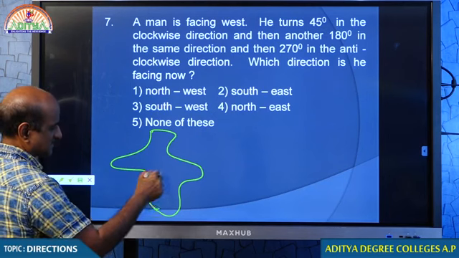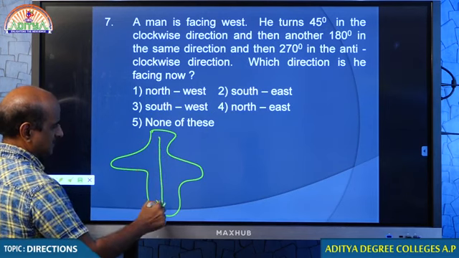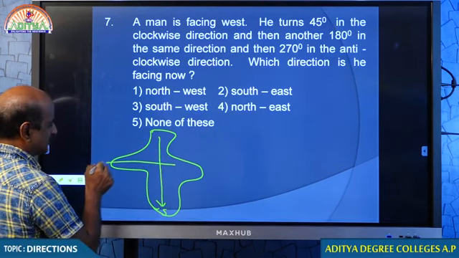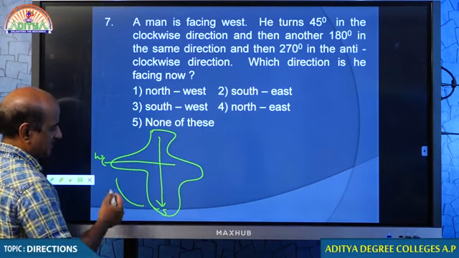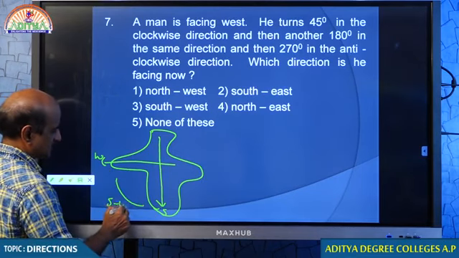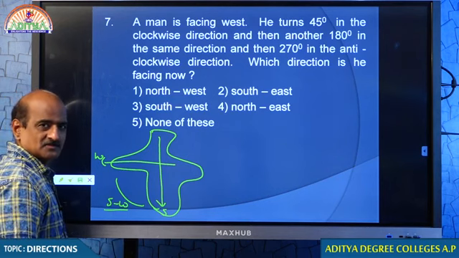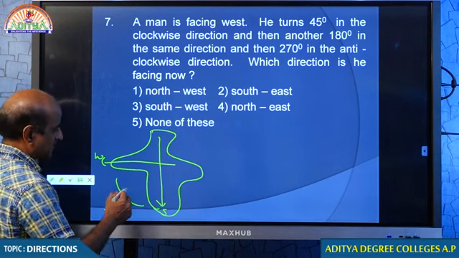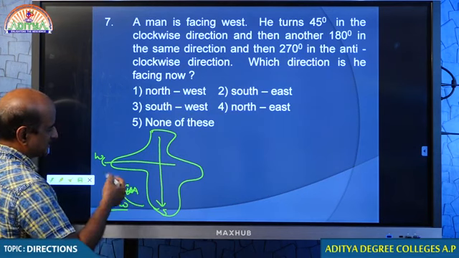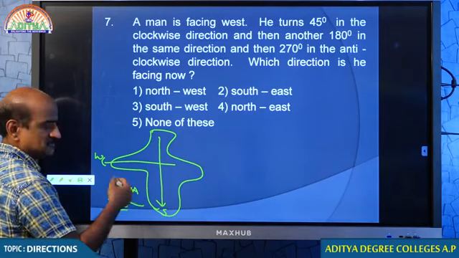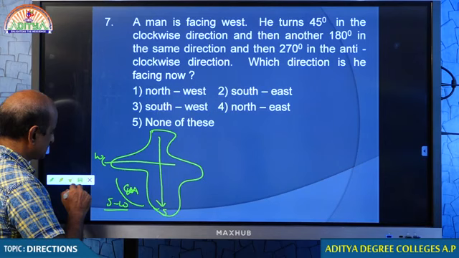This is the southern part of India, and this is the western part of India. Any state you find here is in southwest. Probably a predominant state is Goa. Goa is in the southwest of India, isn't it? This is south, this is west, and this is southwest.